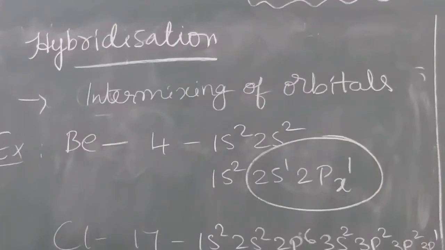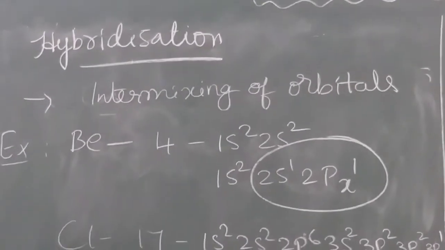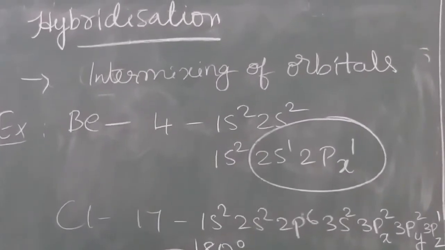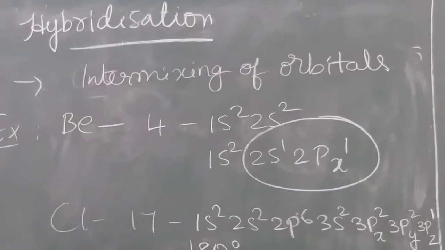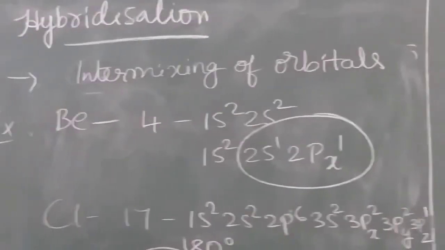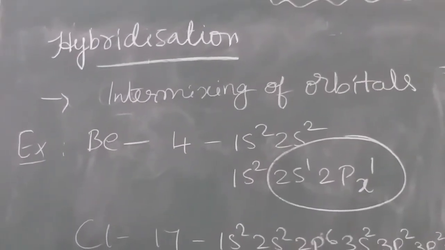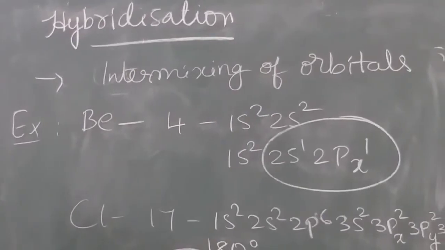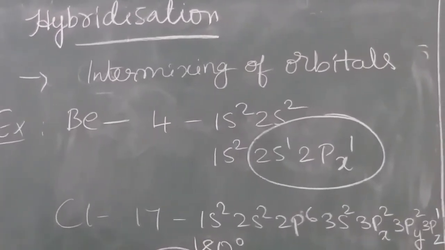The next concept is hybridization. It is very important. What is hybridization? It is the phenomenon of intermixing of atomic orbitals to form the same number of orbitals but with equal properties like energy and shape. That means the orbitals combine to form new orbitals with the same energy and shape.